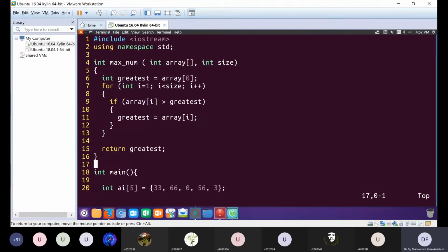So now we have traversed the whole array and the variable greatest contains the maximum value in the array, which is 66. Here in line number 15 we will return the greatest value. Is it clear to everybody?